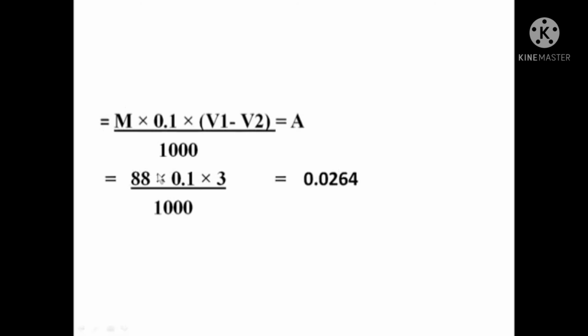M is 88 here, 0.1, and V1 minus V2 is 3 ml here, divided by 1000. This comes out to be 0.0264. This is called A.